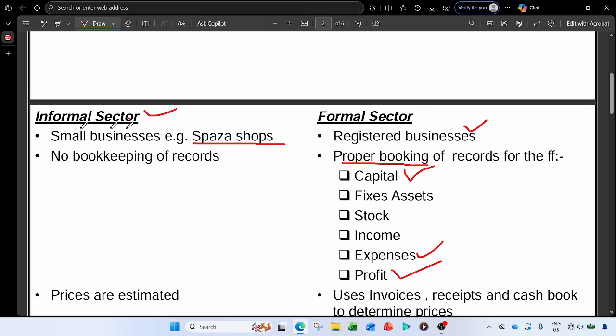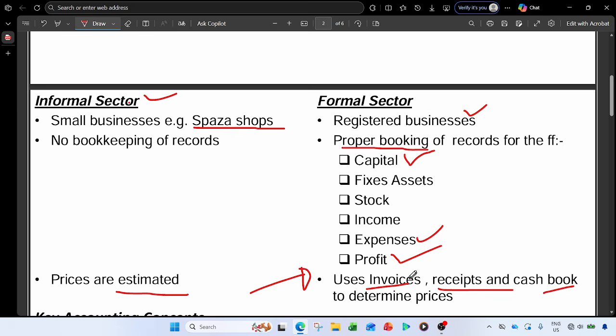When it comes to the informal sector, most of the time the prices are estimated, because sometimes you can just buy a box of chips, then you decide how much you want to sell each of the chips inside for, right? So in the informal sector, most of the prices are estimated. But when it comes to the formal sector, they use the invoices, the receipts and the cash book to determine the prices they will charge.